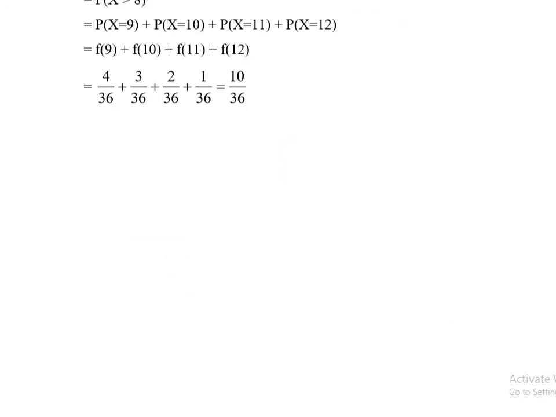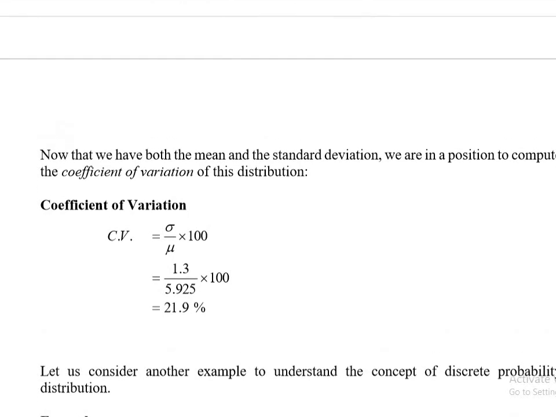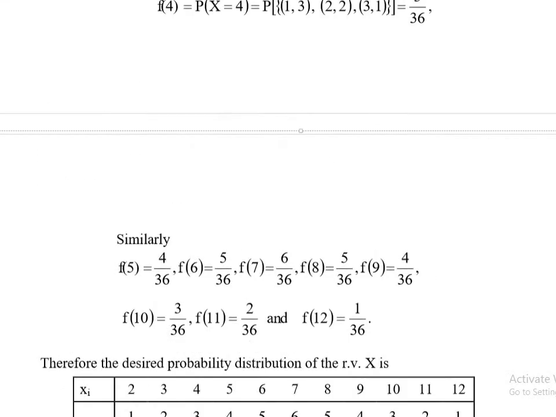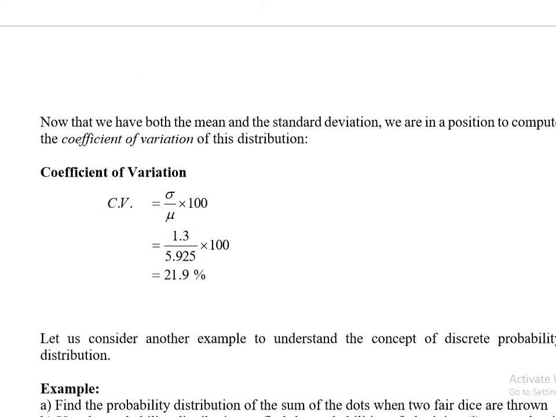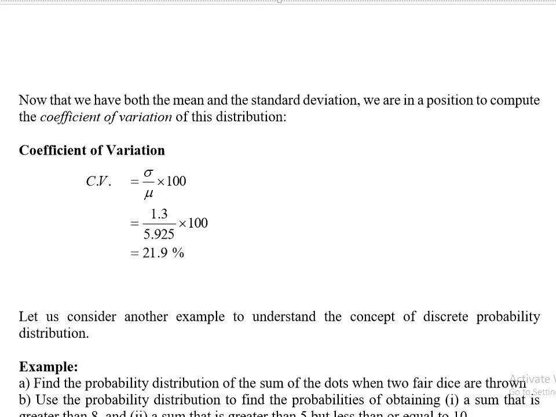So this was the mean and standard deviation. Now that we have both, we can calculate the coefficient of variation. We calculated it in the frequency distribution as well.